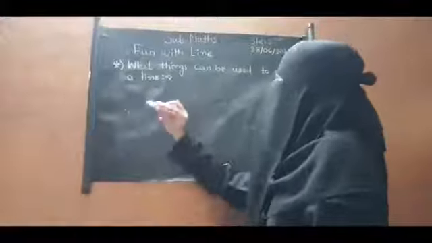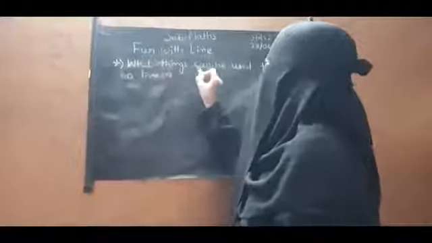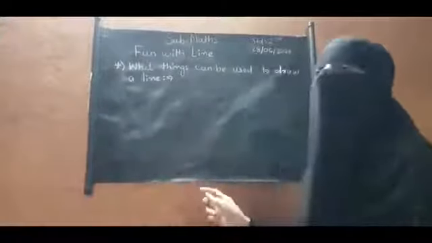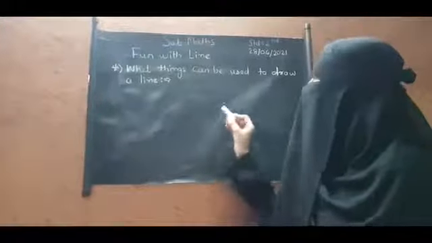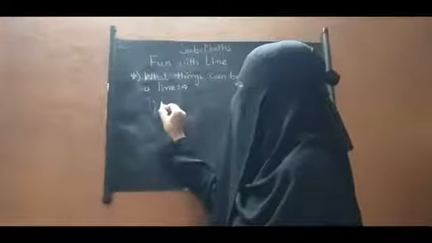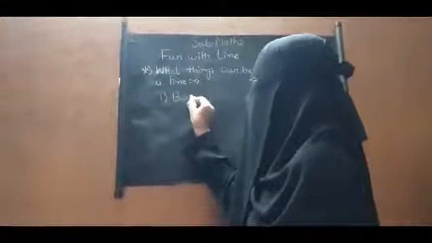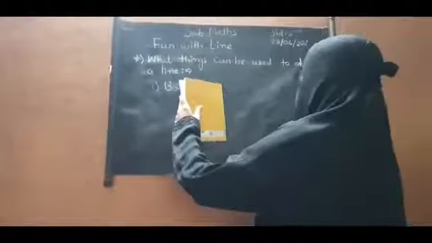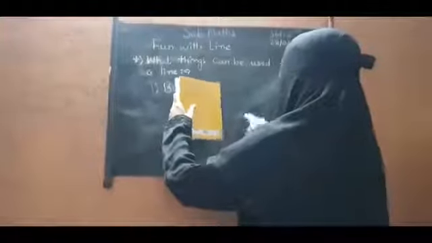So our next point is, what things can be used to draw a line? So which are the different things we use to draw a line? So the first one is book. By using a book, we can draw a line. Okay, like this. By using a book, we can draw a line.